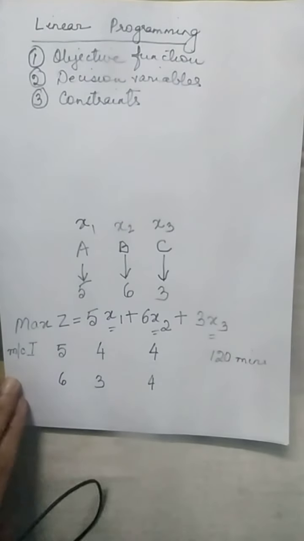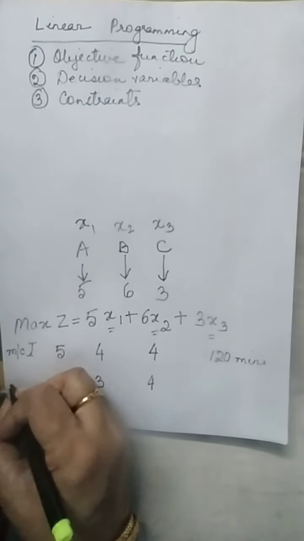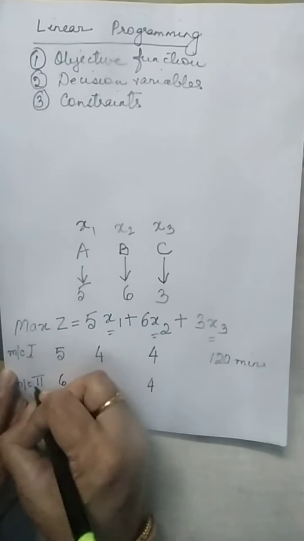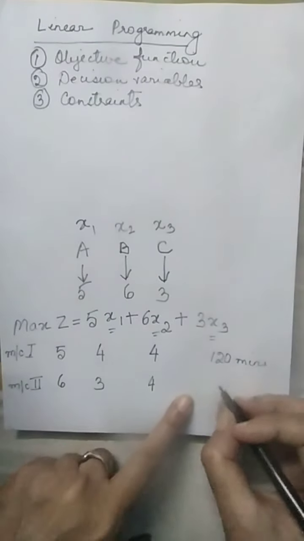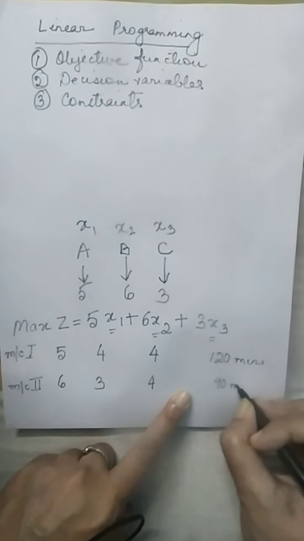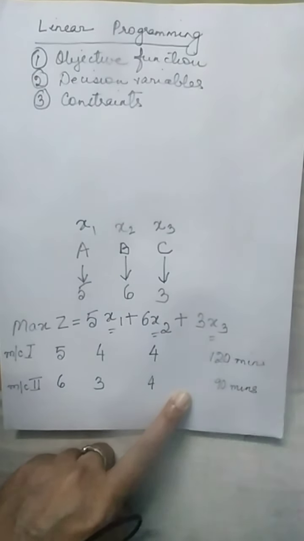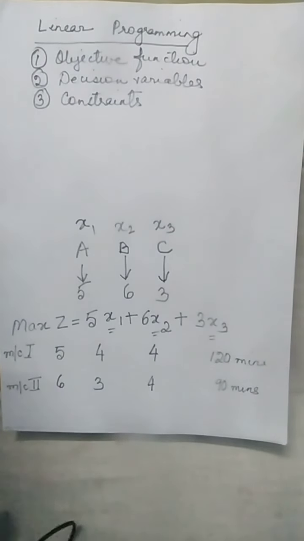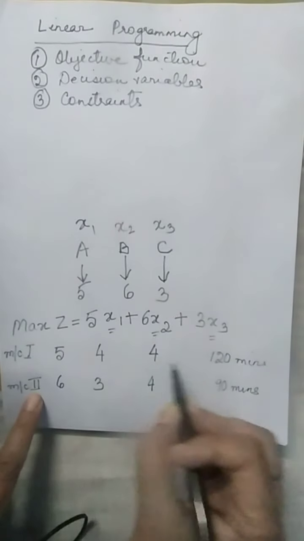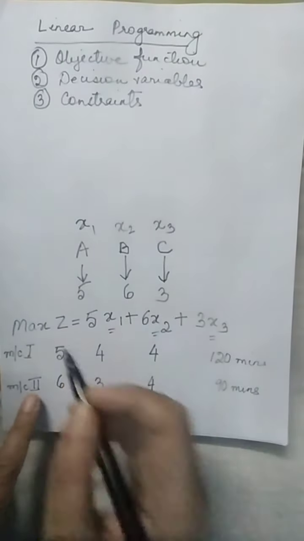And let us say with machine 2, my total available time is 90 minutes. Okay? Now look at this. This is my machine 1 constraint.